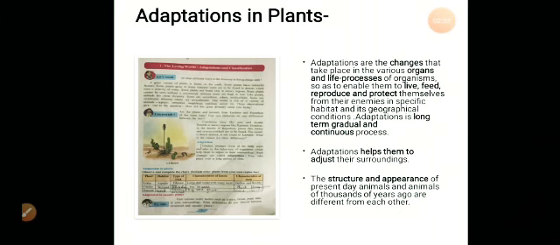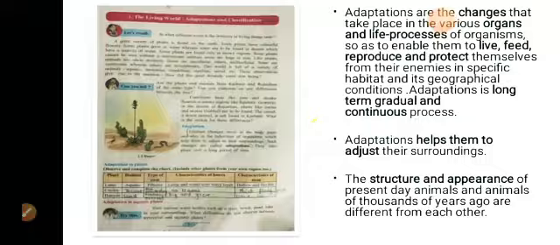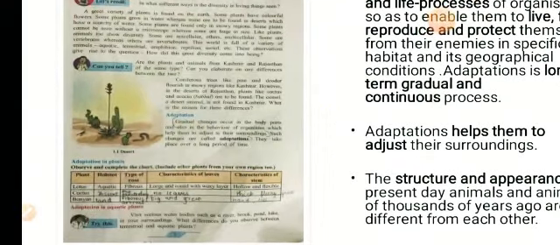Such changes are called adaptations, and over a period of time they have taken a long time to adjust themselves to the surroundings. Okay, so now let's see the different types of animals and their habitat and adaptation in plants. Let's observe this chart.